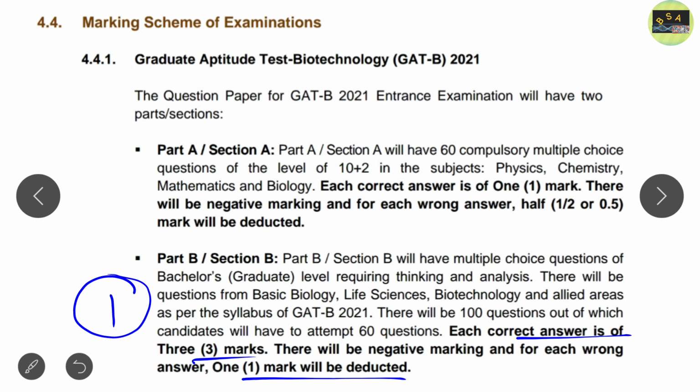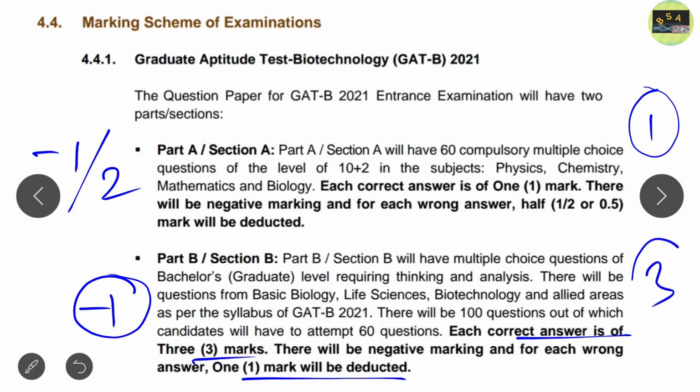So for part B, minus 1 will be deducted for each wrong answer, while in part A minus half will be deducted. If you answer correctly, you will get 1 mark in part A and 3 marks in part B. So students, focus on part B, focus on your subject, biotechnology, life science, zoology, botany, from any background, just focus on it.